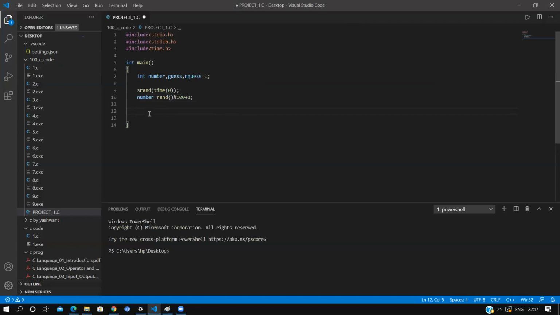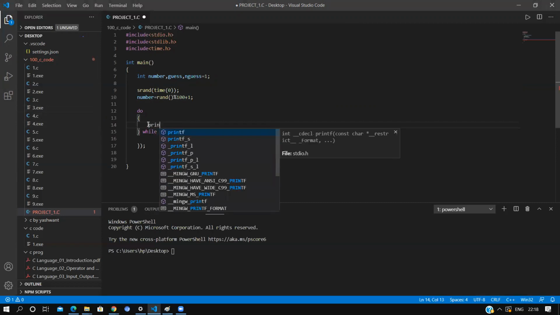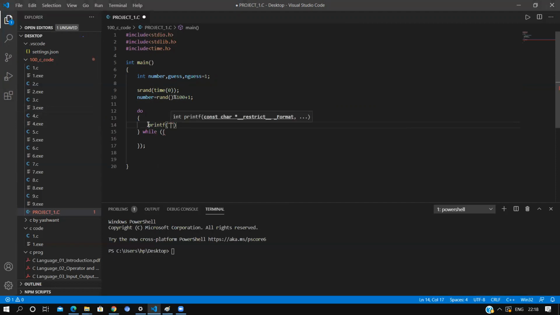Now we will use a loop, that is do. Here we use printf, enter the number between 1 and 100, right?